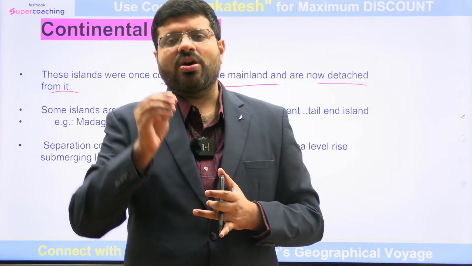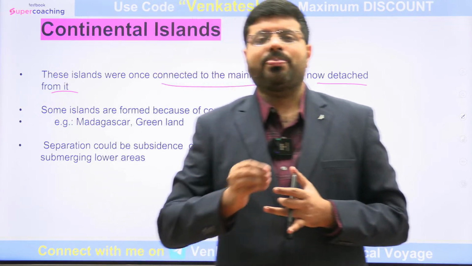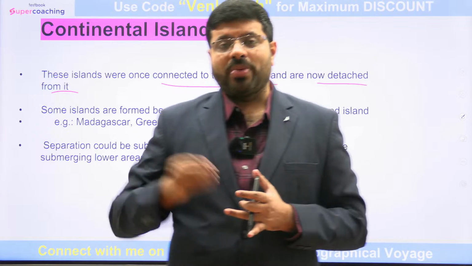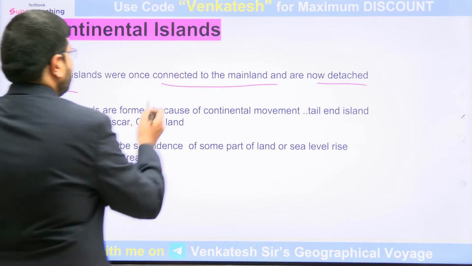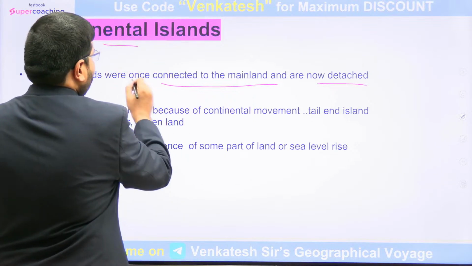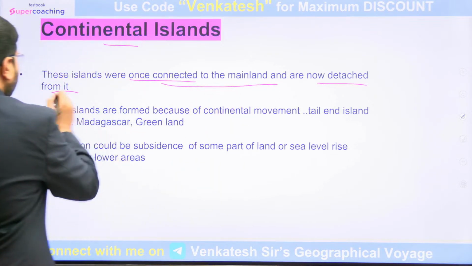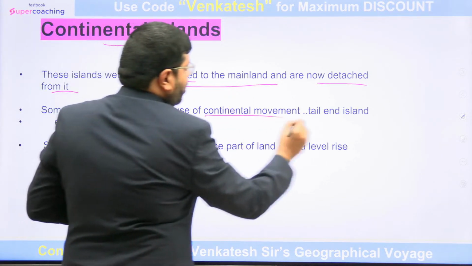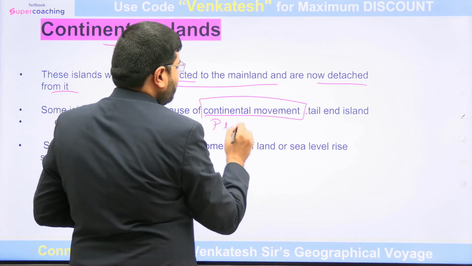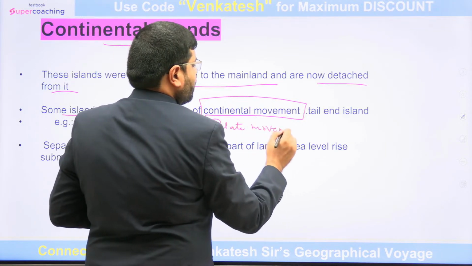Similarly, smaller landmasses could not keep pace with the movement and got separated. So Madagascar is what we call a continental island, which was once connected to the mainland and is now detached from it. These islands are formed because of continental movement or plate movement. That's what I would say.